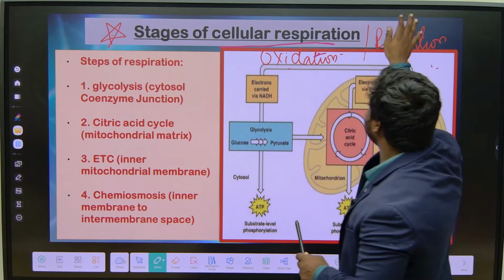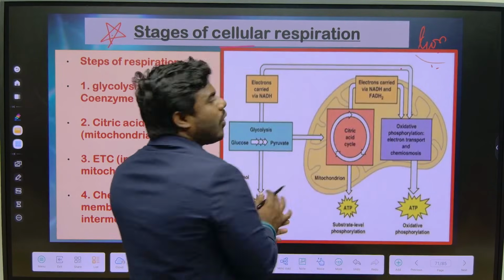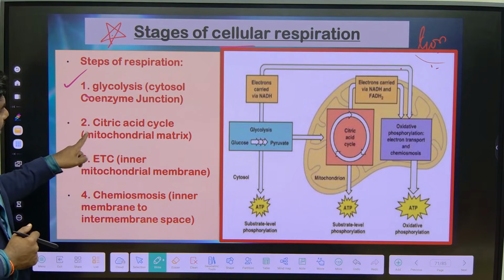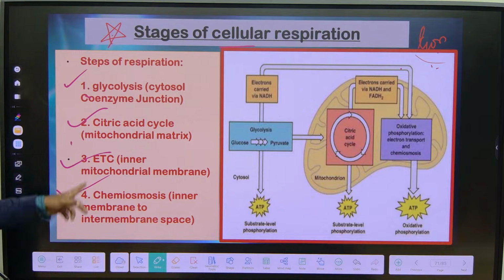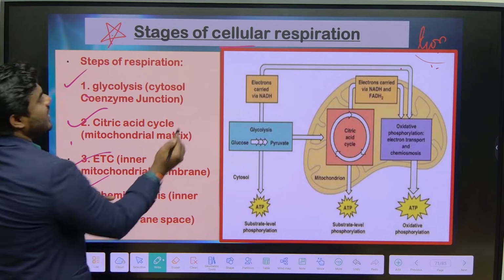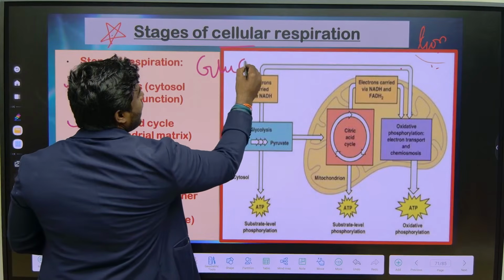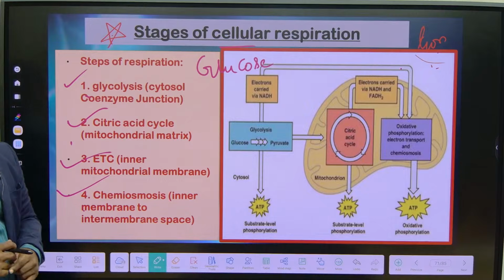In cellular respiration, multiple steps are involved. The number one step is what? Glycolysis. Then the citric acid cycle, the electron transport chain, and oxidative phosphorylation is the fourth step. Now why do this many steps have to happen? What is our ultimate goal? By breaking down the polysaccharide, what do we obtain? Glucose. Now what is the goal of cellular respiration?